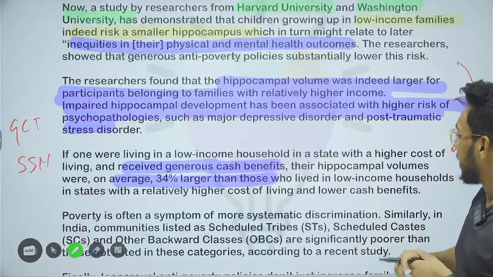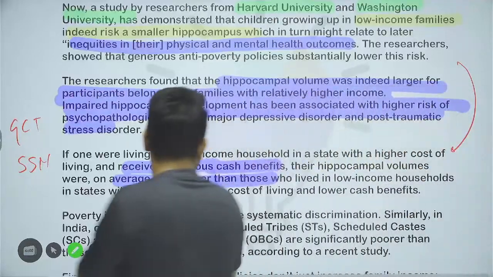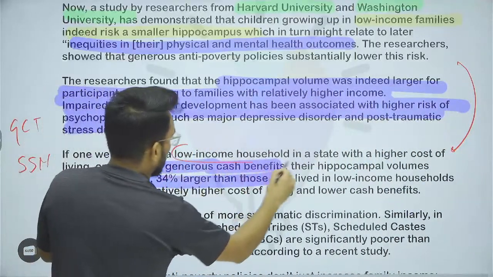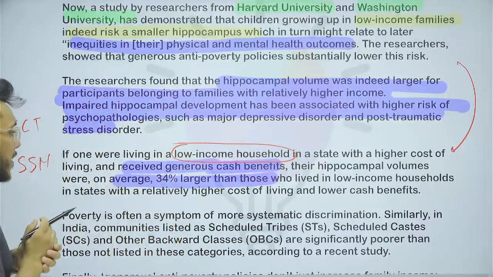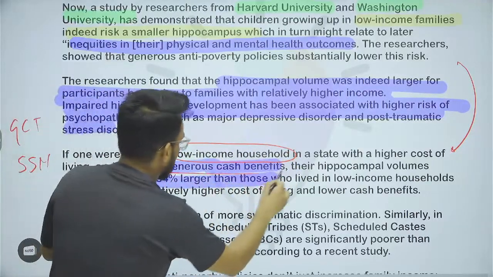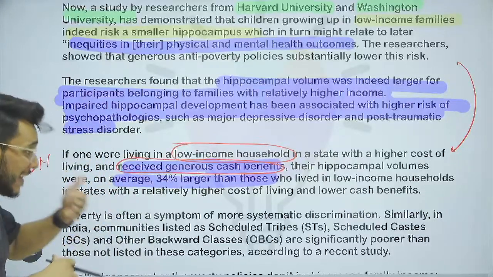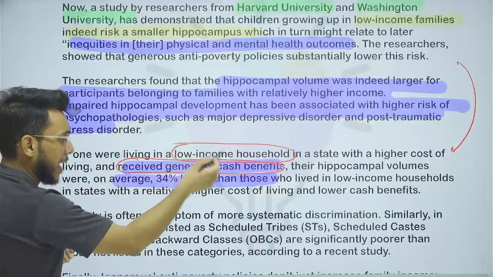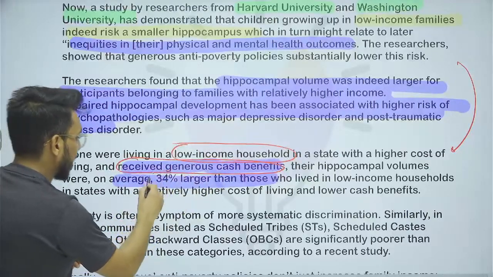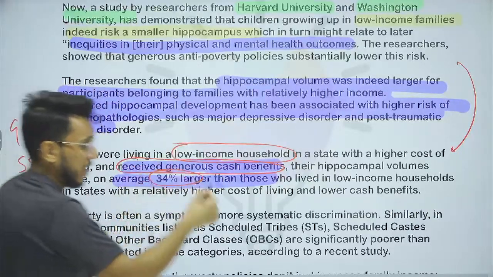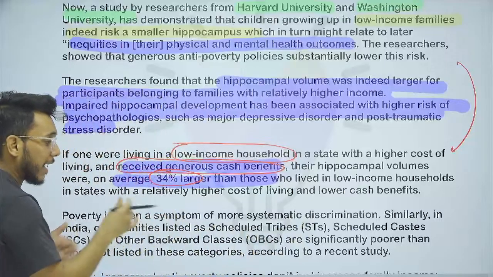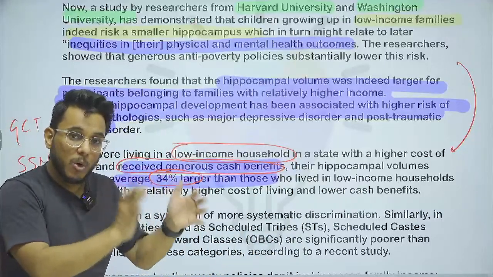It has been shown that in low income households which received generous cash benefits and government subsidies in good number, the children's hippocampal volume was 34% larger than in households where cash transfers or government support was not coming.